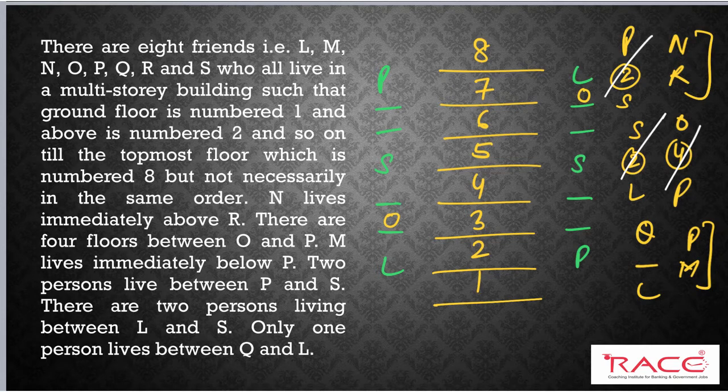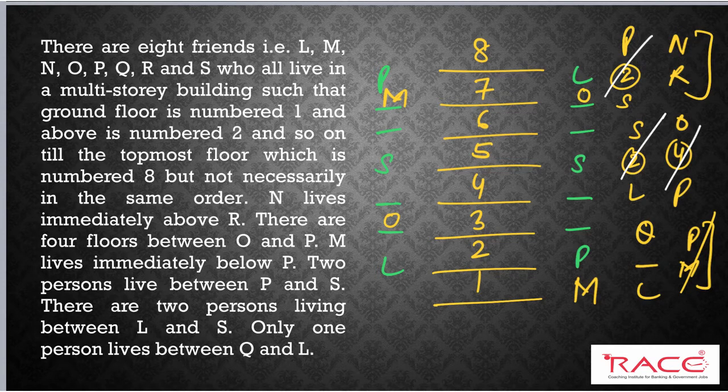Next information I will place is P and M. As you can see what they have given, M is immediately below P. So here, below P I will write M, and here M will be here. So in this case 1, 2, 3, 4, 5, 6, 7, 8. In this case 1, 2, 3, 4, 5, 6, 7. So there are two possibilities here. So this information is also done.